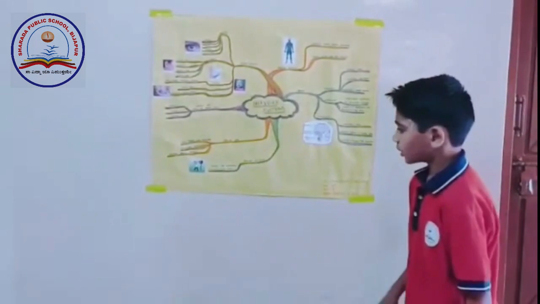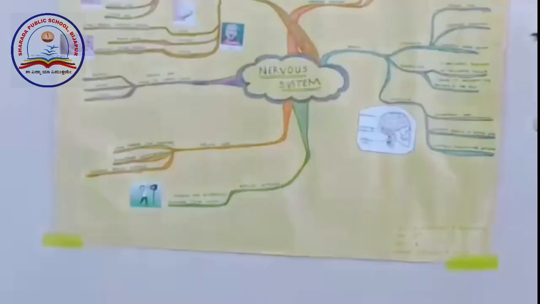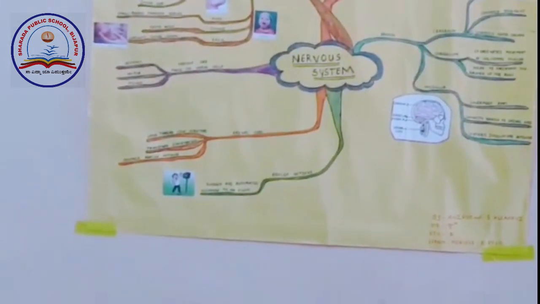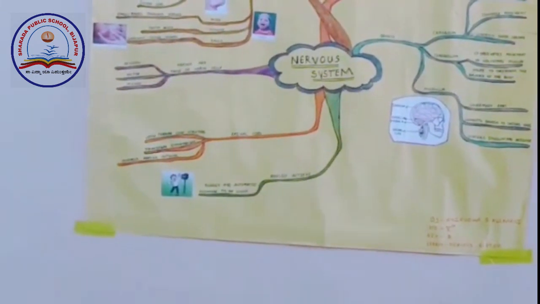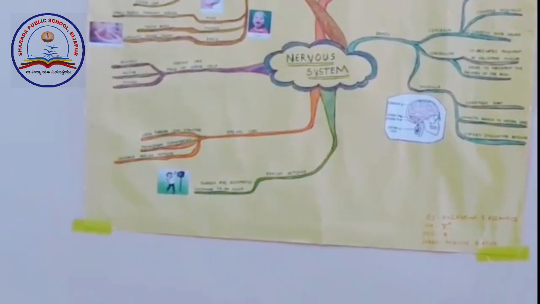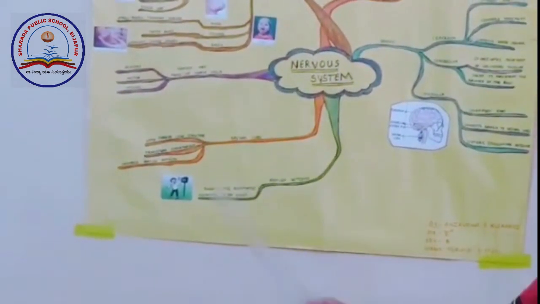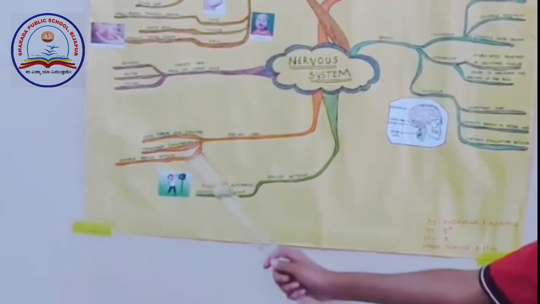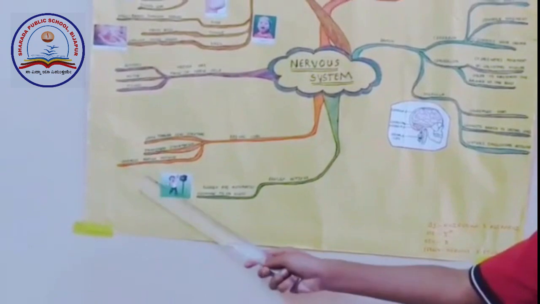Reflex action. Something we do without thinking is called a reflex action. It is controlled by the spinal cord. Spinal cord. It looks like a long thread-like structure. It transfers information to the brain, and it controls reflex action.